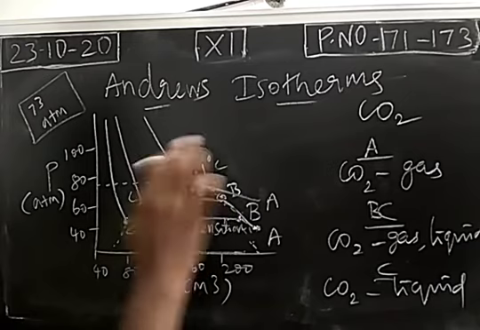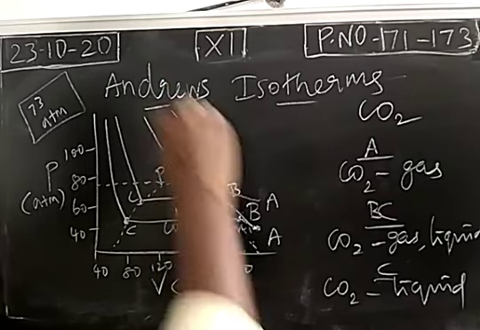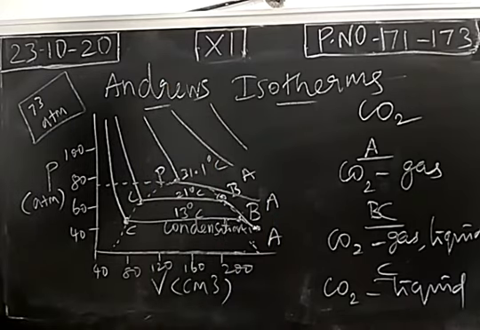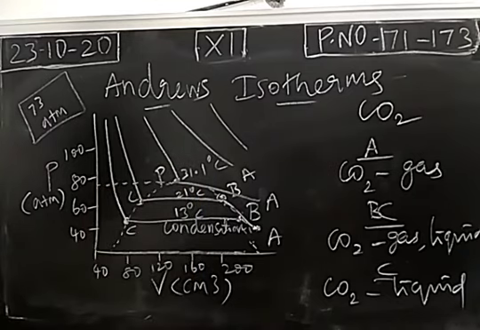Now this temperature is called the critical temperature or liquefaction temperature. Important point: a gaseous molecule will become a liquid at one particular point. It's called the critical temperature or liquefaction temperature, and the main thing is that above this temperature, carbon dioxide gas will not become carbon dioxide liquid. You check that. These are all isotherms. In all these cases, carbon dioxide will exist as only gas.